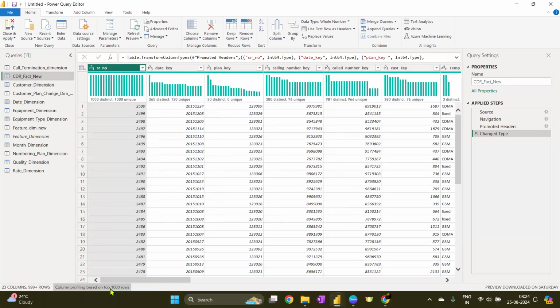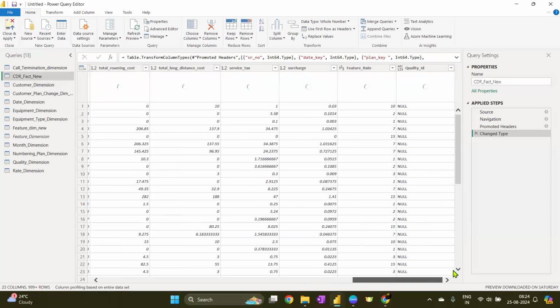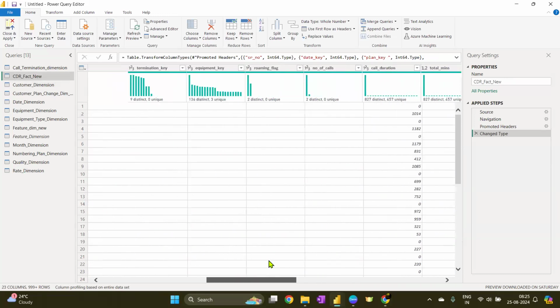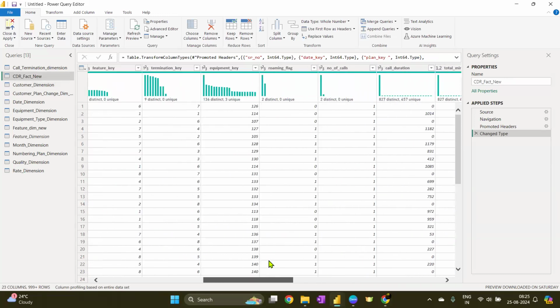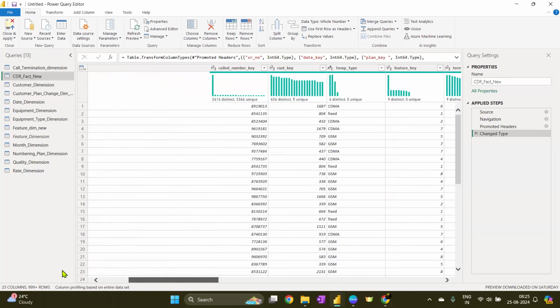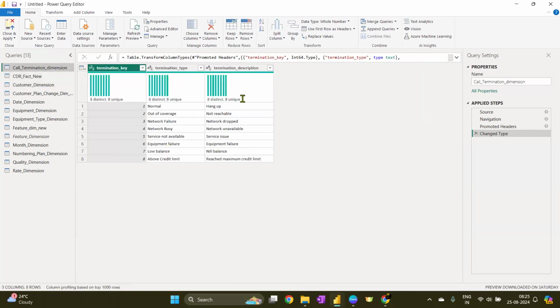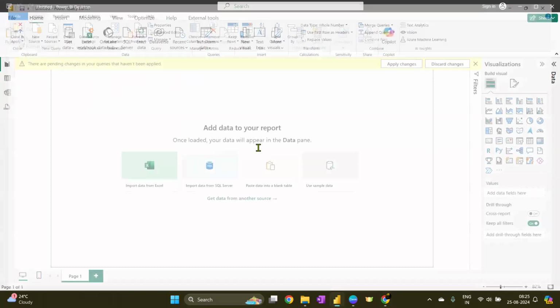This is also, I guess, all right. There are no blanks. Even if it is having a blank, there is no problem with the blank. I am just worried about duplicates or errors. Okay. And here we are good. Chalo. So I'm going to click on close and apply. Let's get back on main screen.